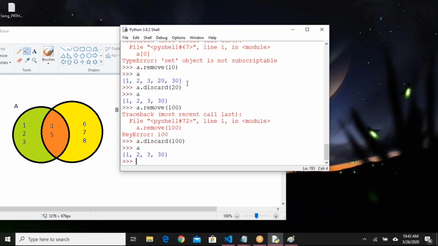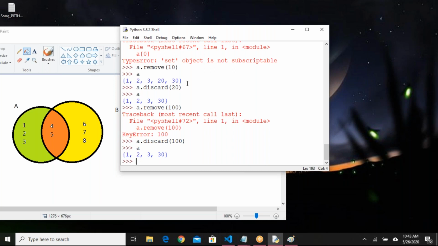One small difference between remove and discard is, if you want to use remove, you have to make sure that the value is available in the set. Then only it will remove, otherwise it will give error. Discard will check if the element is available or not. If available, it will remove, otherwise it won't give any error.